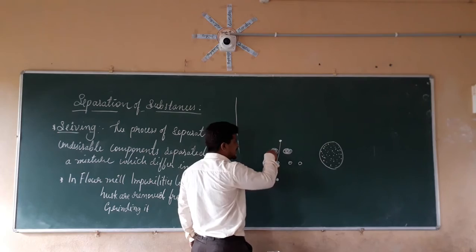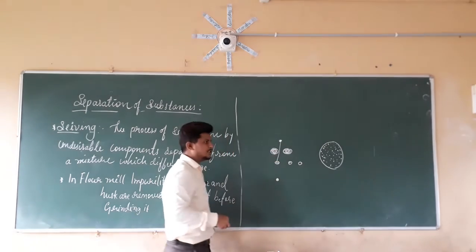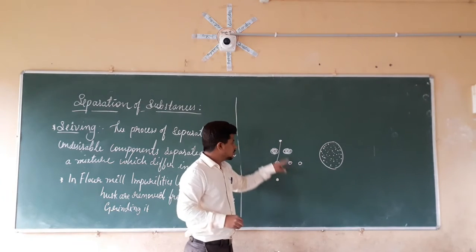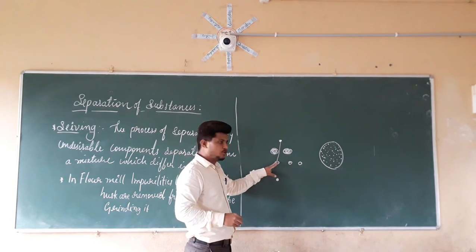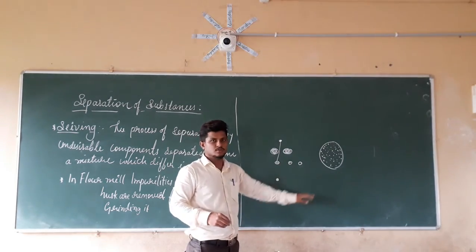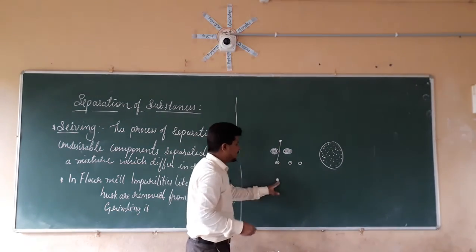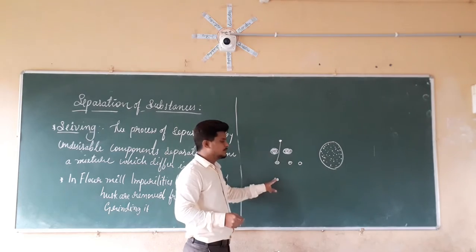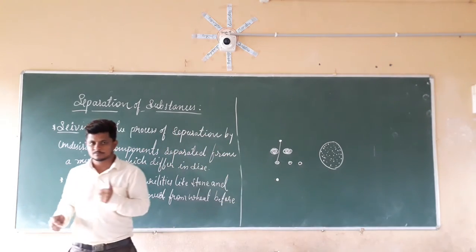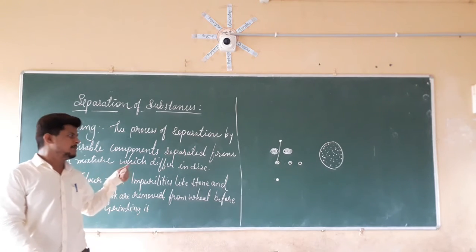Is it possible that this impurity is going to pass through this hole? No, it is not possible. So these particles remain in the sieve, but these particles pass through. So we are separating the impurities from the pure components by using the sieving method.